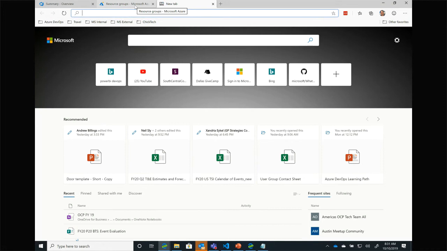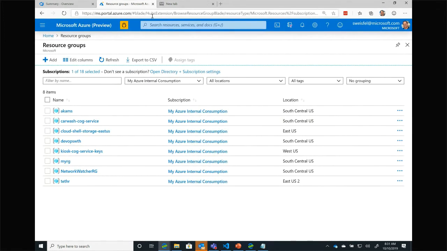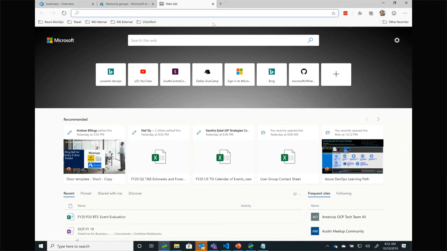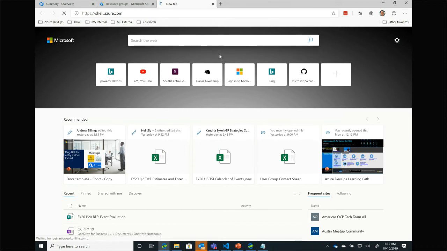Basically, the Cloud Shell is an instance of the Azure tools, either PowerShell or CLI, running in a little tiny container that you can access via the browser. I have two ways of accessing it. I can click this little icon here, and that'll open up a Cloud Shell 50-50 inside of my Azure portal. But that would be hard for you all to see since it's squished up on the screen, and I know we're all screen sharing. Moreover, if I want a full screen shell, I can just go to shell.azure.com, and that will allow me to log into Azure Active Directory and get myself one of their Cloud Shells.